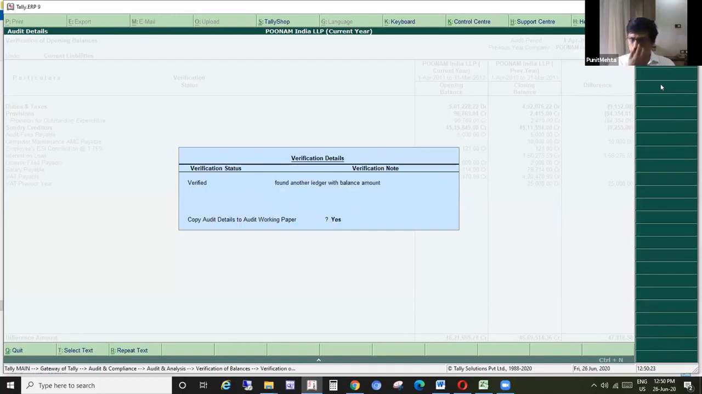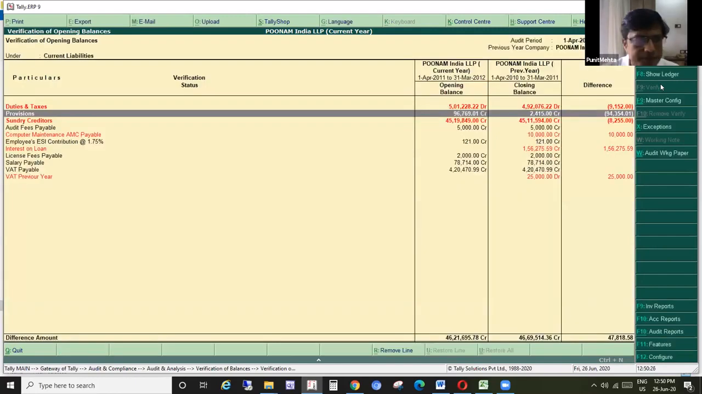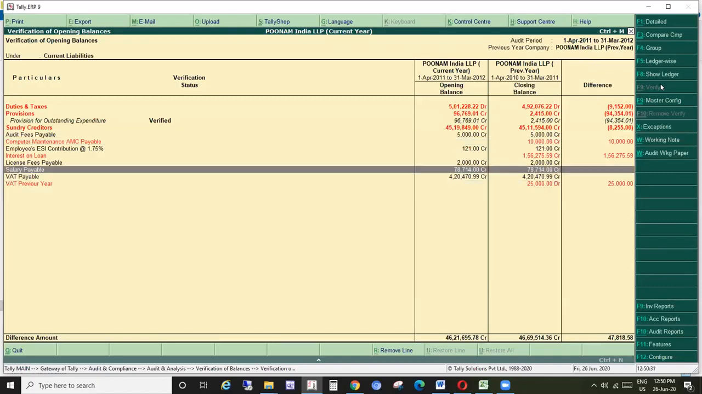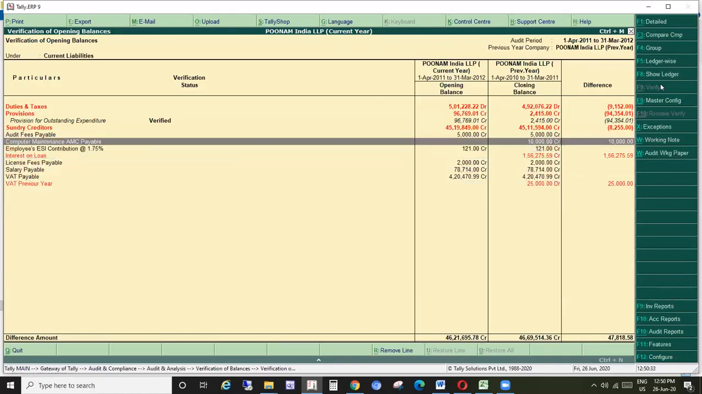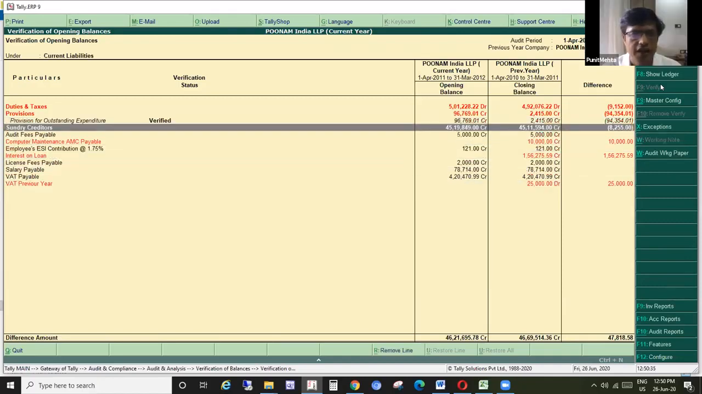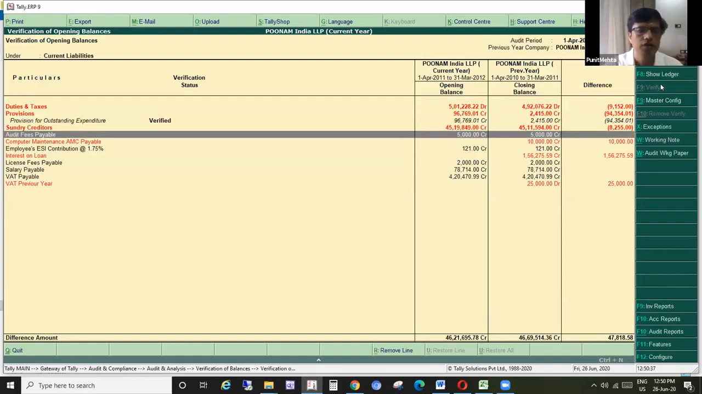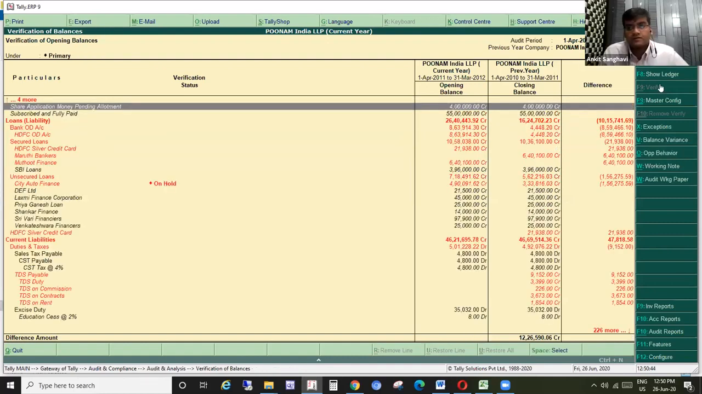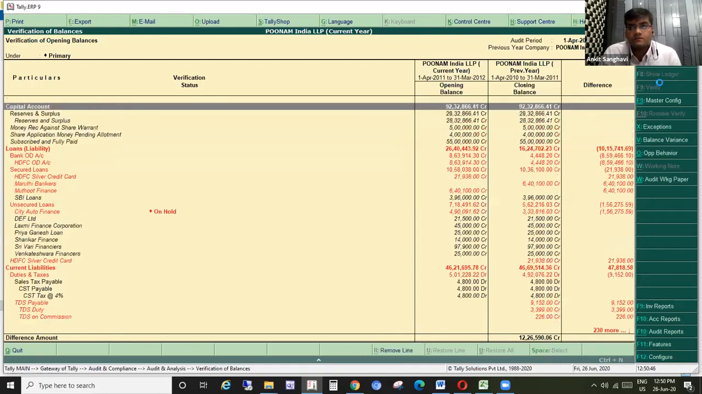That's it. Is it clear, Ankit bhai? Absolutely, Puneet bhai. Absolutely clear. Even if there is a difference, and if you have marked it as verified, it is shown in the normal color. Okay. Perfect, Puneet bhai.